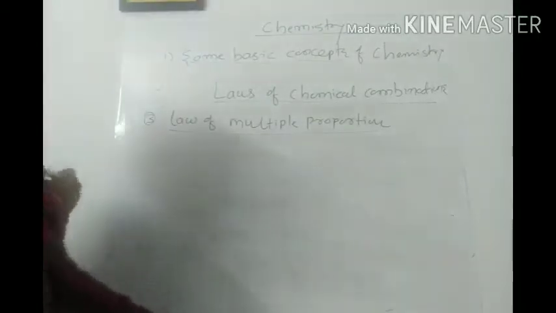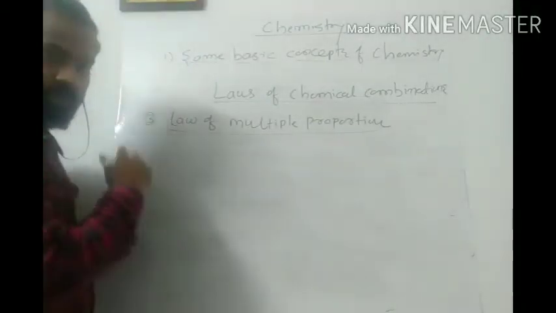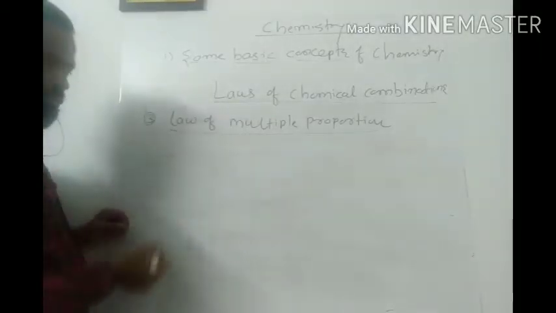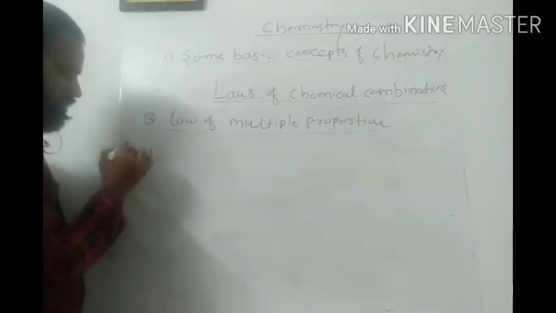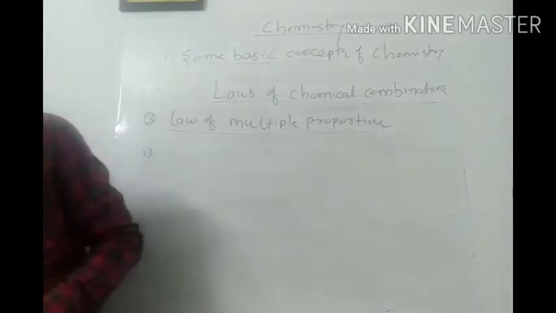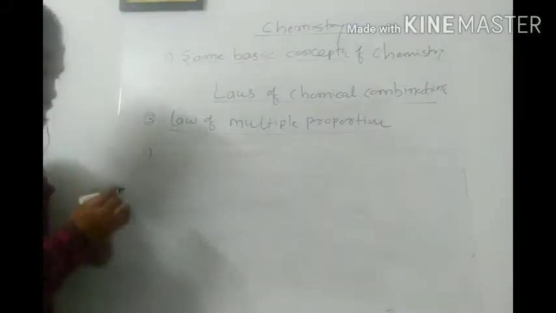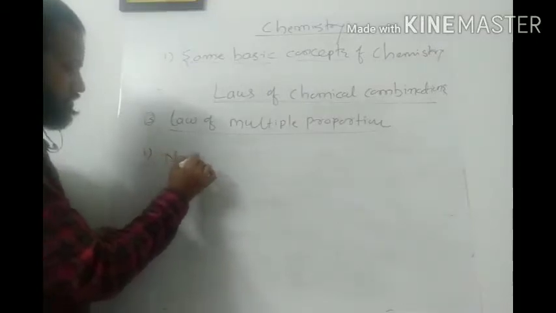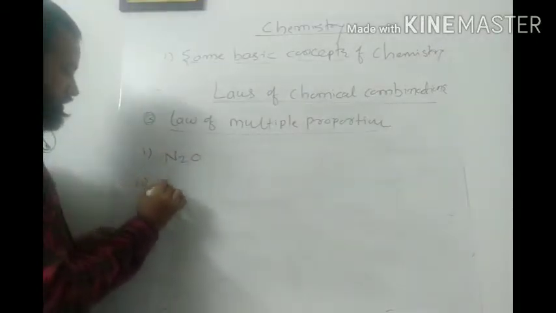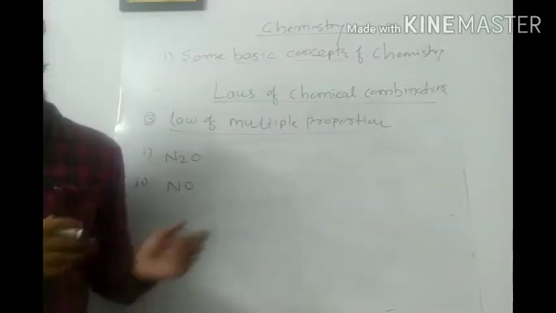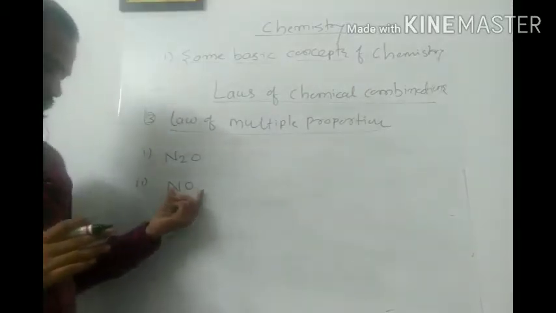So when we combine nitrogen and oxygen, we get oxides. There are in total 5 oxides, so I am writing them down one by one. First, I get N2O, nitrous oxide. Second, NO, nitric oxide.